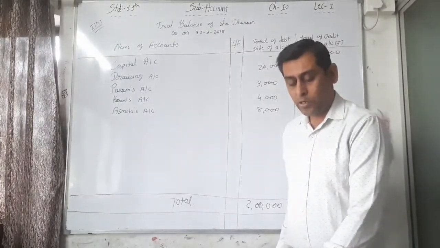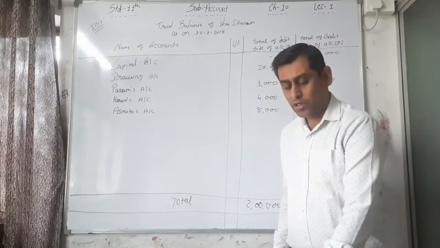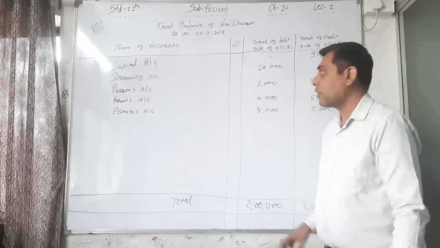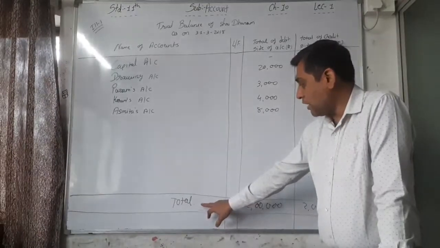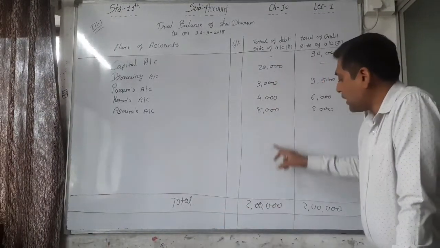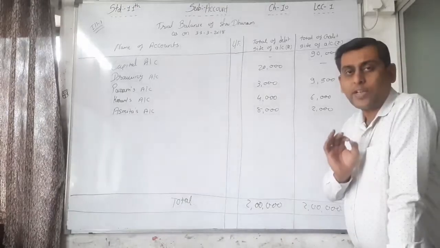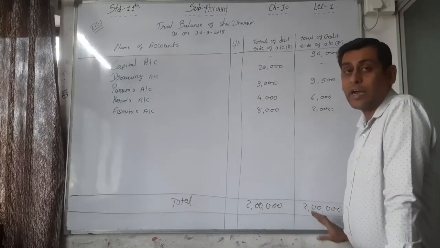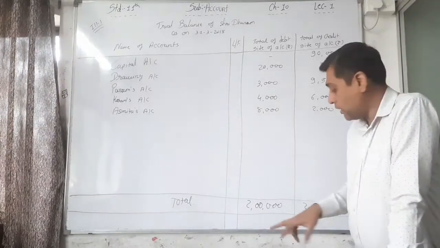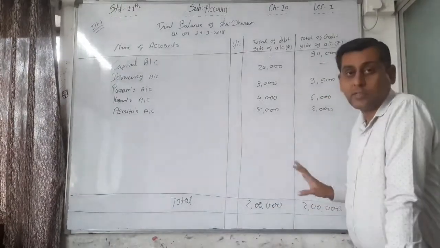This is the total method, a very easy method. You just have to copy the question, and in the answer the only extra thing is the total. You just have to make the total, and make sure that the total on the debit side and the total on the credit side are equal, that is 2 lakh in this case.